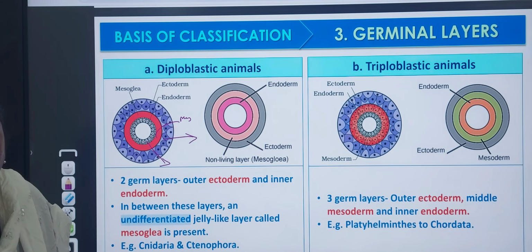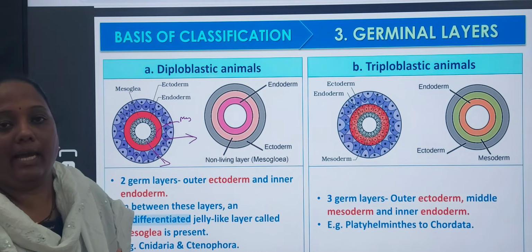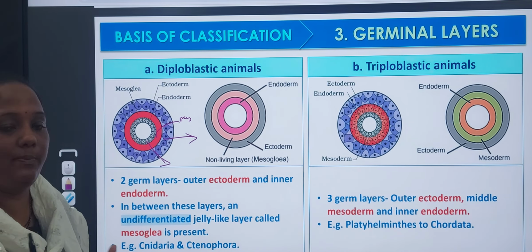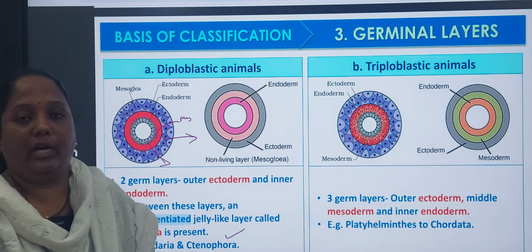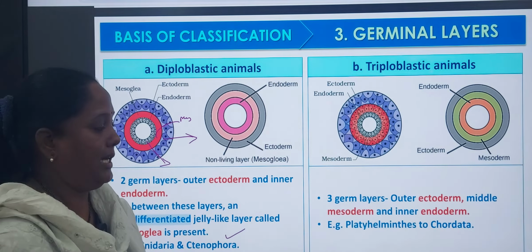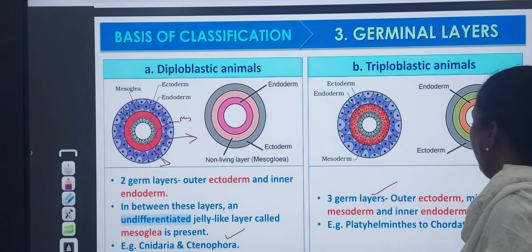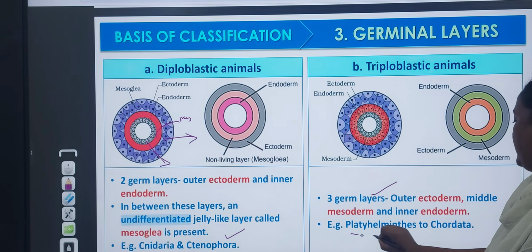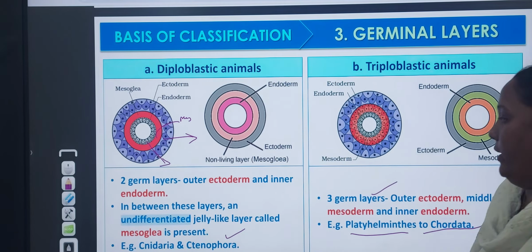Where this mesoglia is present, you have to remember. Okay, in the diploblastic animals, the mesoglia is present in the cnidarians and ctenophora. Remember, in competitive exams, the examples are very much needed. Okay, here are three germinal layers, ecto, meso and endo. These are present in platyhelminthes and chordates, which we have to remember.